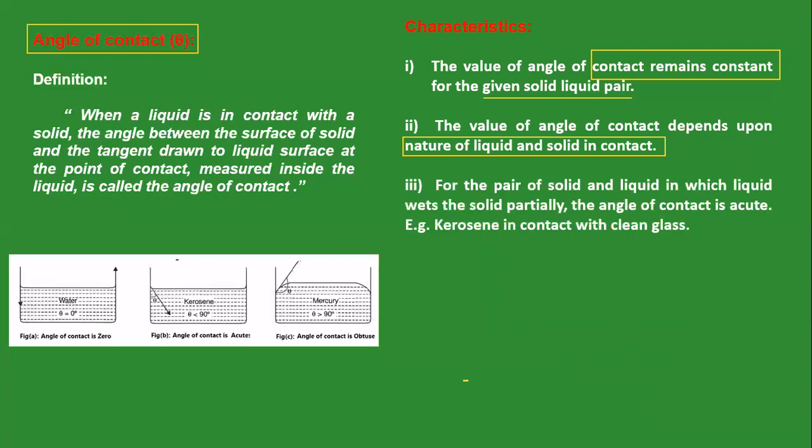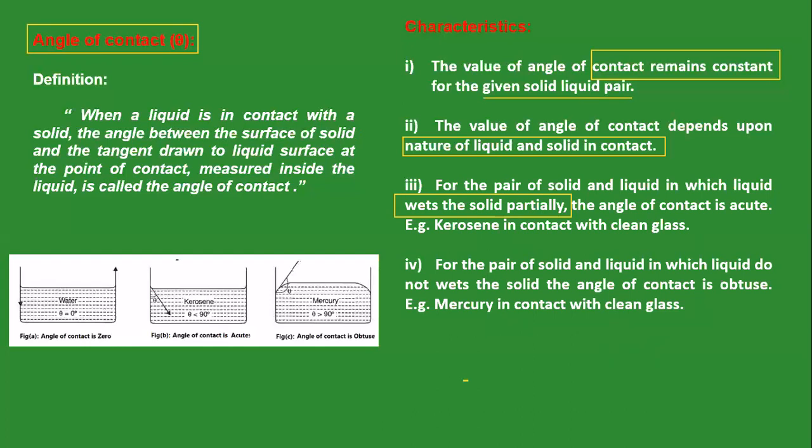Next, for a pair of solid and liquid in which the liquid wets the solid partially, the angle of contact is acute. For example, kerosene. Remember that when we dip anything in kerosene, kerosene partially wets that solid. Therefore, the angle of contact for such a liquid is acute, less than 90 degrees.